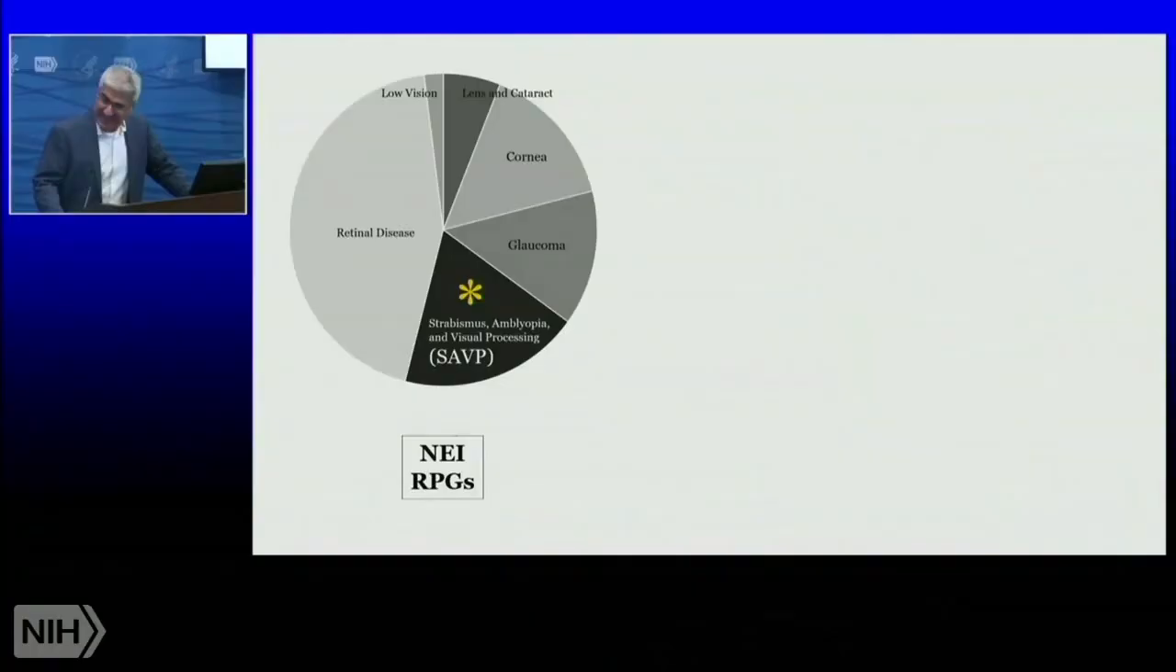So let's move back to the back of the eye. Slide showing pie graph labeled NEI RPGs, largest section labeled retinal disease, followed by strabismus, amblyopia, and visual processing, SAVP, marked with yellow asterisk, then glaucoma, cornea, lens and cataract, and low vision. Just to remind you that we have 6 program areas at the NEI. The SAVP program is the second largest.